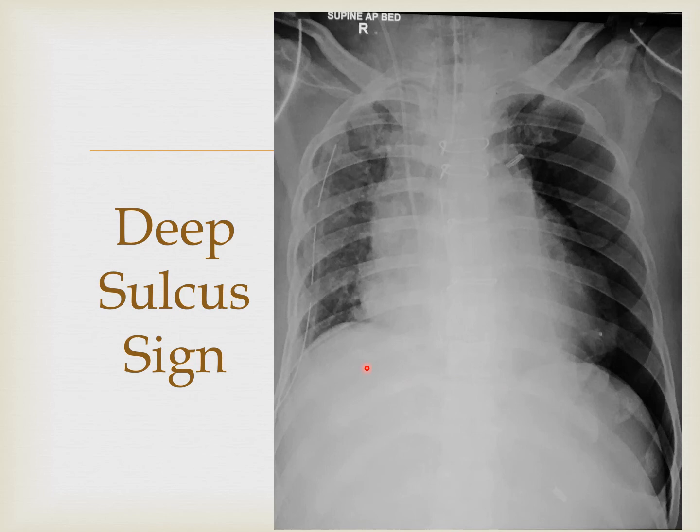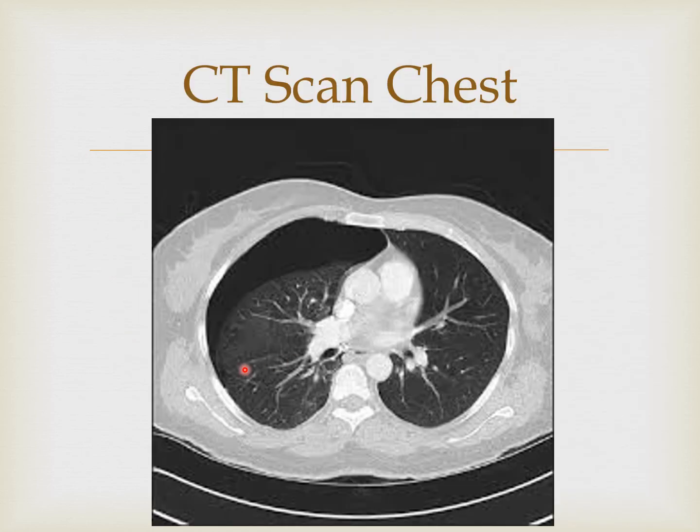Actually, I have bilateral pneumothorax here, and look, there is a catheter already placed, a pigtail catheter. So this is a small pneumothorax that is inflated after this chest intubation. This is a CT chest showing pneumothorax.